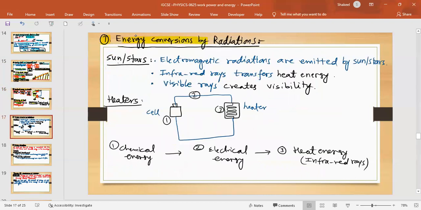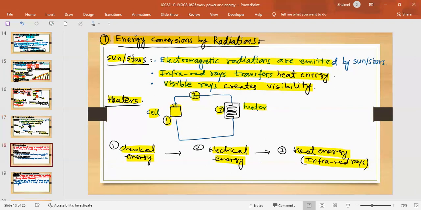Number 7 is energy conversion by radiation. We know about the sun and stars that they emit electromagnetic radiation, and infrared rays transfer heat energy and the visible rays create visibility. So let's talk about heaters. Let's say this is the cell, which is number 1, number 2 is the wire, and number 3 is the heater. In the cell, chemical energy is converted into electrical energy, and when that electrical energy passes through the heater, it dissipates heat energy, which is in the form of radiation or infrared rays.